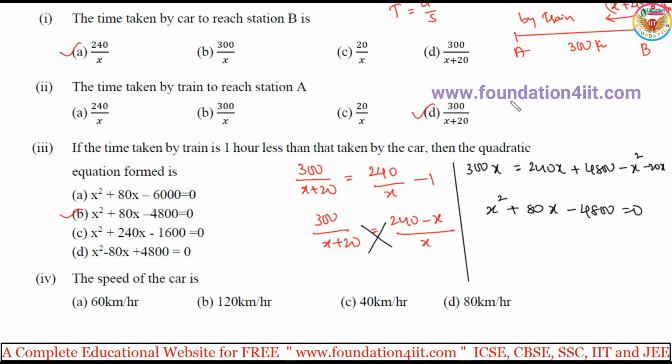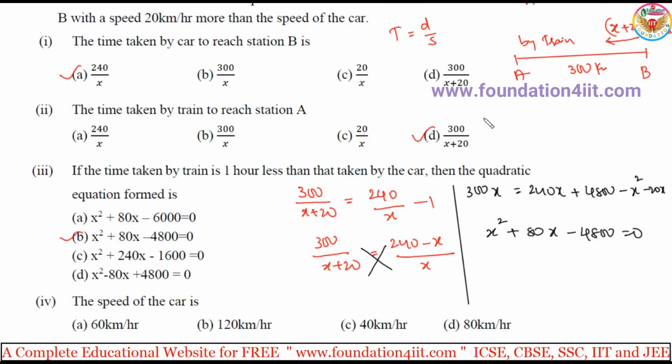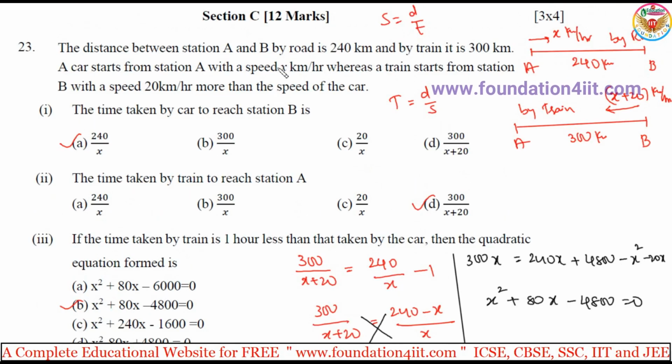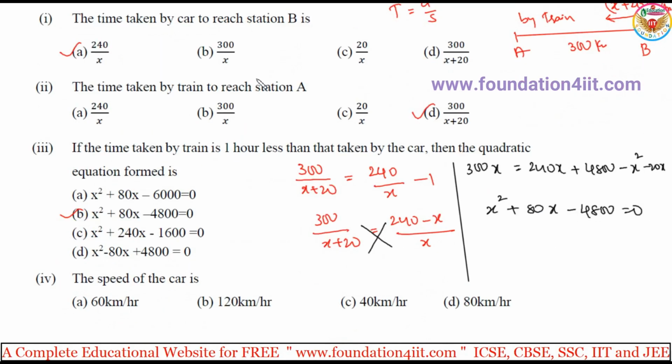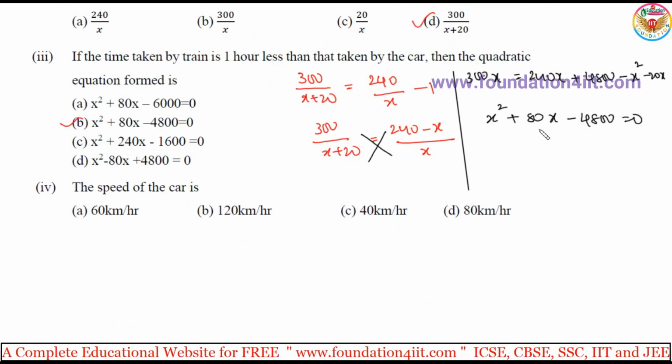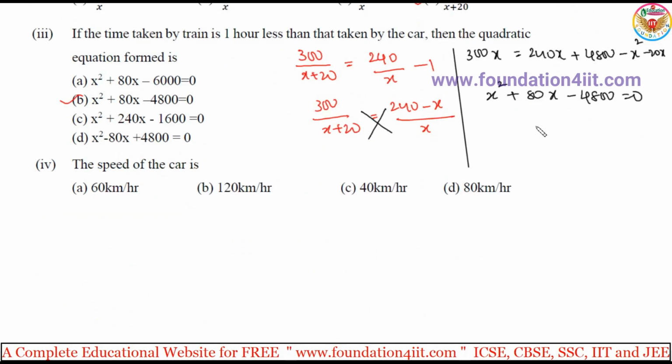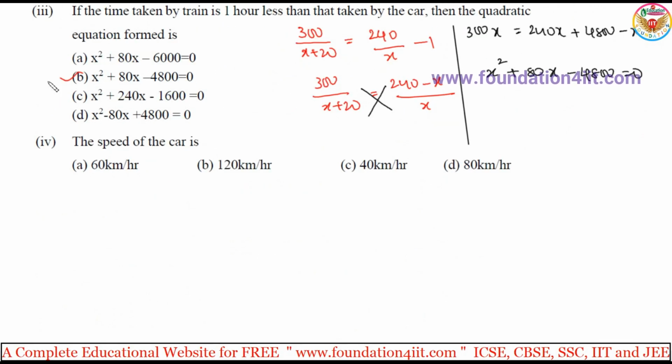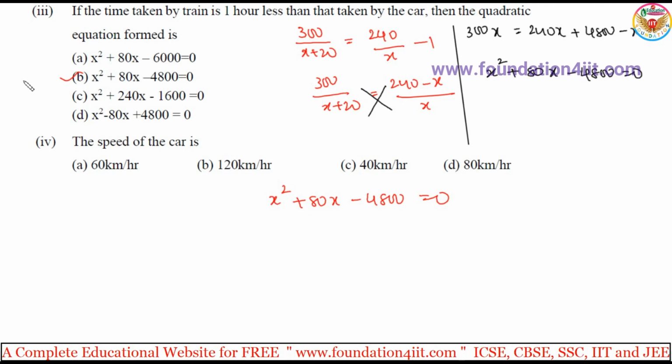Next, the speed of the car is dash. Speed of the car, we are taking x, no? x is equal to speed of the car as per the question. So x we have to find out. If you find out the x value, that is the speed of the car. That means just take this quadratic equation and factorize. You'll get it. So x square plus 80x minus 4800 is equal to 0. This is a factorization.